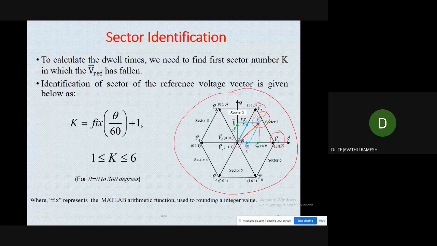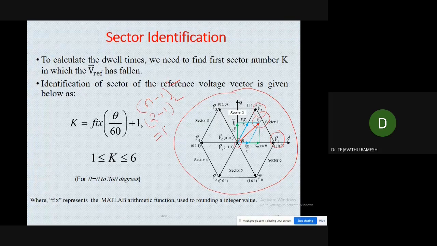For a 2-level inverter, we will have 6 sectors, and in every sector we will have only one region. How will we calculate the regions? Basically, the regions are calculated by using this formula, (n minus 1) square, where n represents the level. So if you are using a 2-level inverter, (2 minus 1) square is equal to 1.